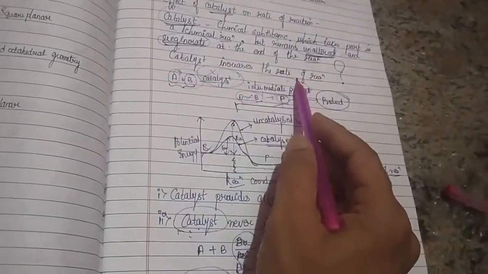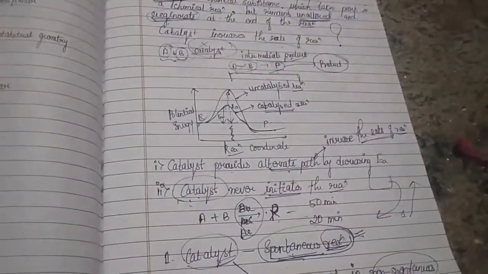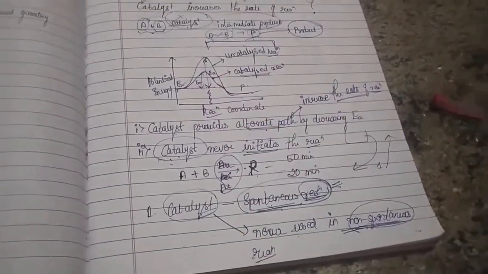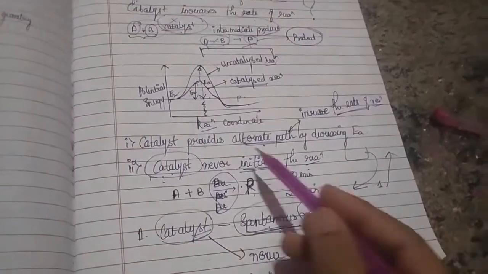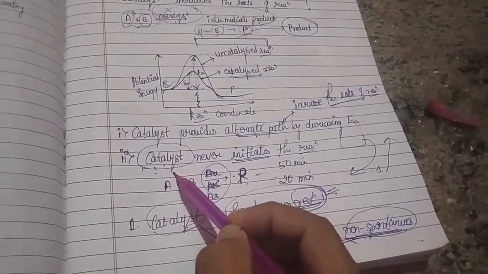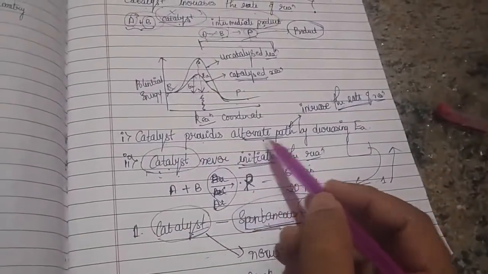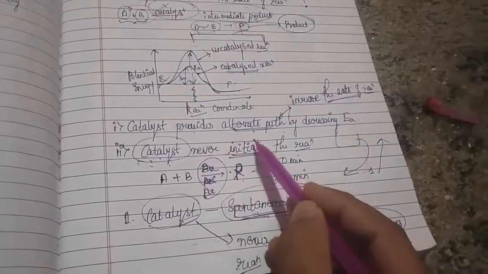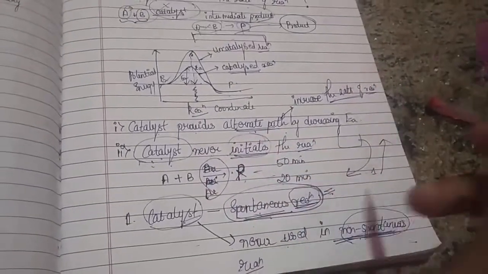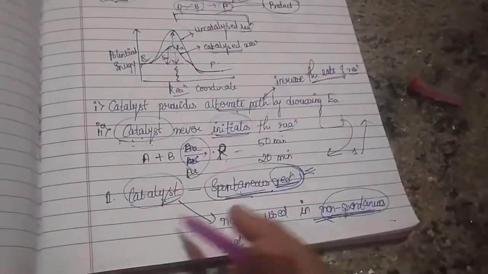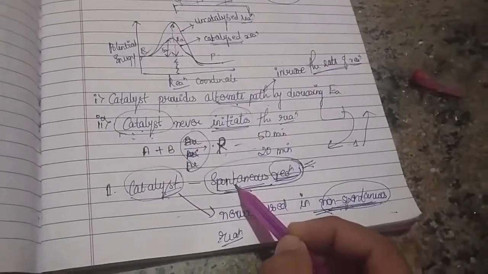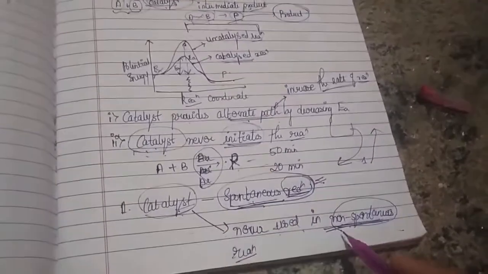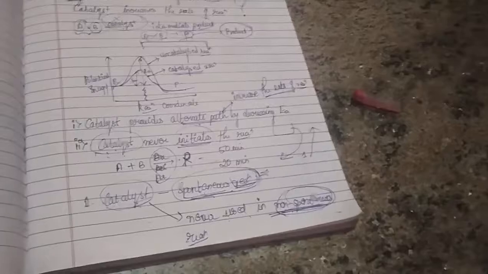How does a catalyst increase the rate of the reaction? By providing an alternate path with a lower activation energy. It can never initiate or start the reaction. So a catalyst is favorable only for your spontaneous reaction, not for your non-spontaneous reaction.